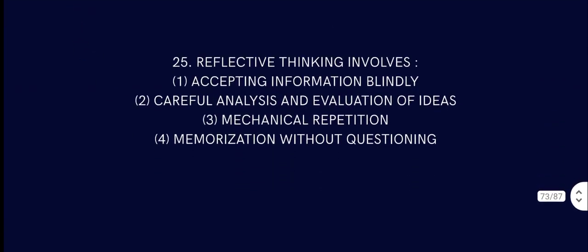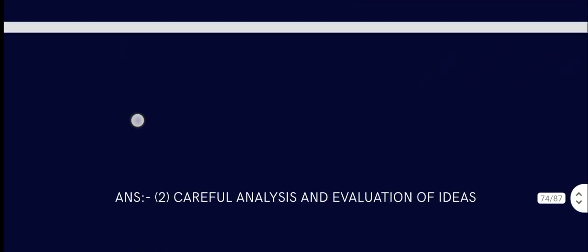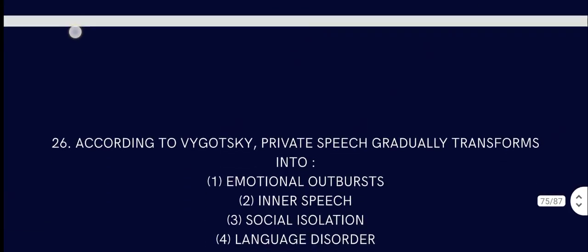Question number 25. Reflective thinking involves what? Reflective means you are reflecting on something about yourself or others. So carefully analyzing and evaluating ideas is the only answer, because you are carefully analyzing your ideas and evaluating whether this is going to be right. Reflective thinking is a sort of metacognition. Careful analysis and evaluation of ideas, that is your answer.